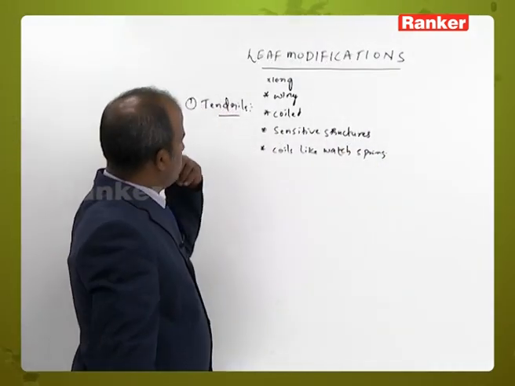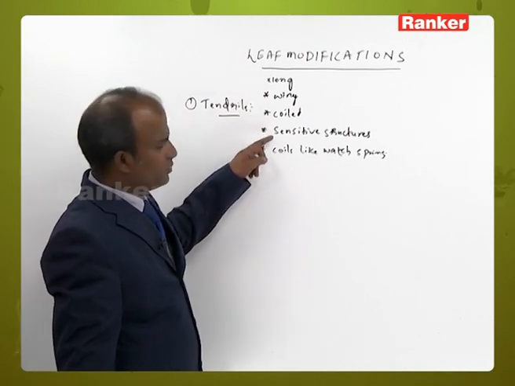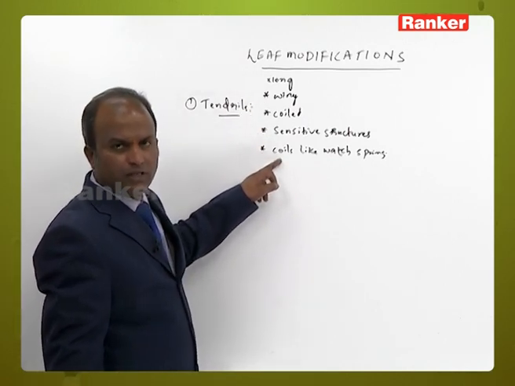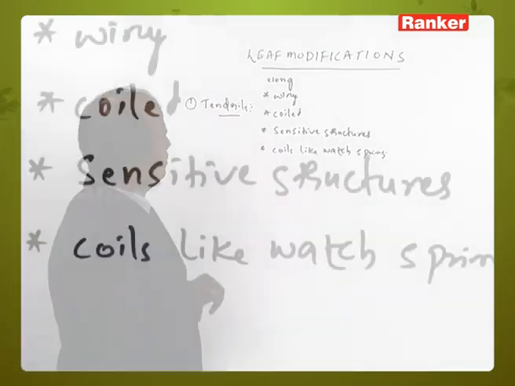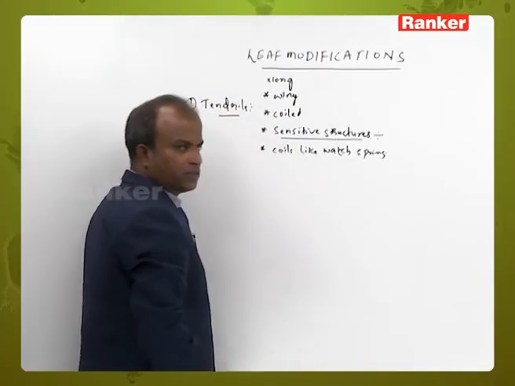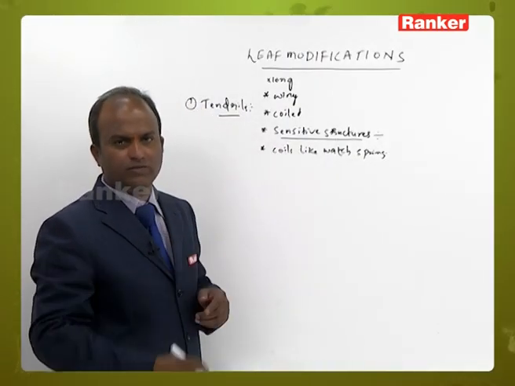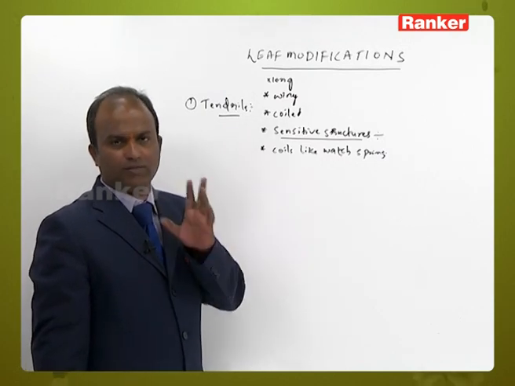So these are nothing but tendrils. Due to their sensitive nature, if they touch any support, they immediately coil around the support and help in climbing.